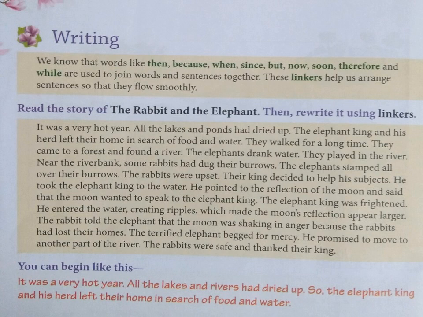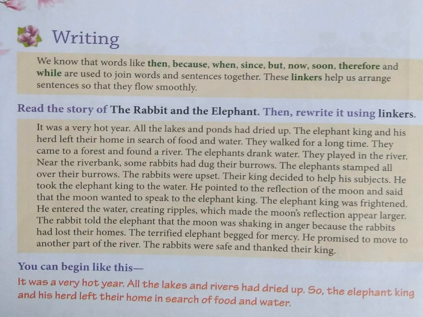So their king, because rabbits are small in size, they cannot fight with the bigger size elephants. So they need a smart plan, right? So their king planned a very smart plan. What did he do? He went to the elephant's king and he said, just come to the water. I have to talk something to you. Something surprising is over there.